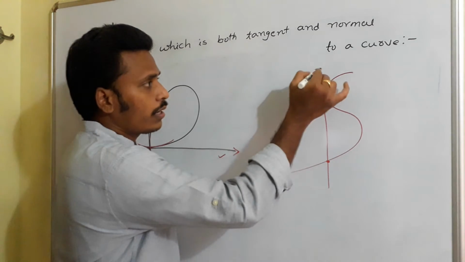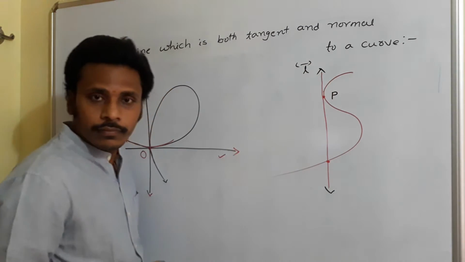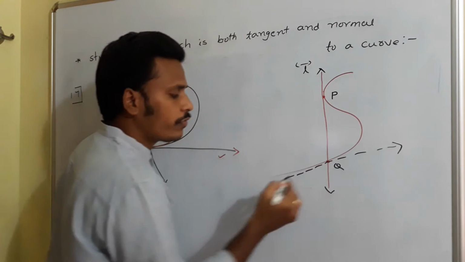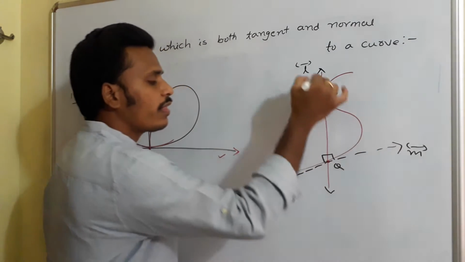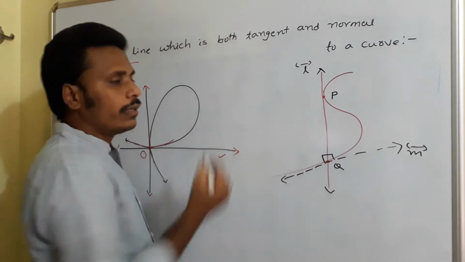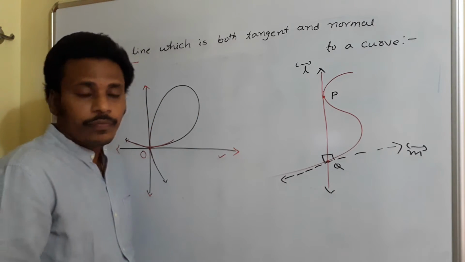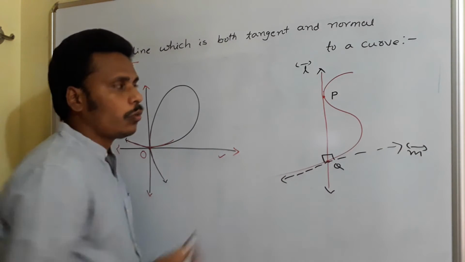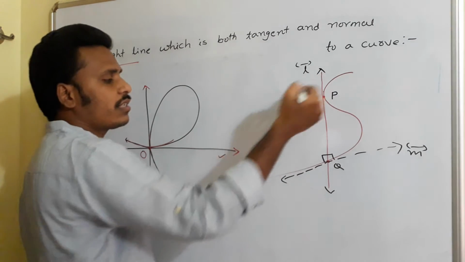What I am saying is, at point P this line L is a tangent for the curve, and if this is point Q, at this point this is a tangent for the curve, and if this line is perpendicular to this line M, then we say that the same line is a normal to the curve. See, the line L is a tangent for this curve at P. In the same way, the line L is a normal for the same curve at Q. The line is the same.